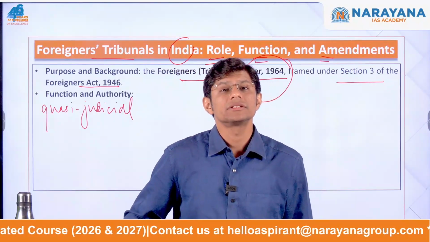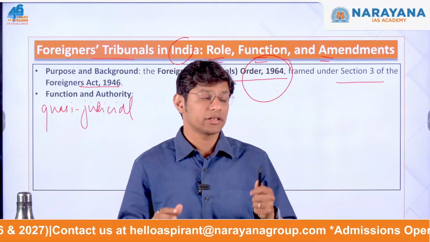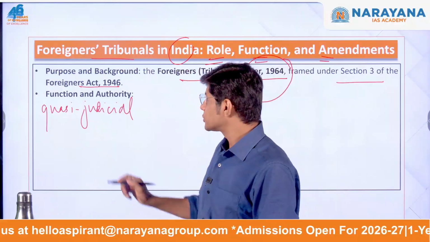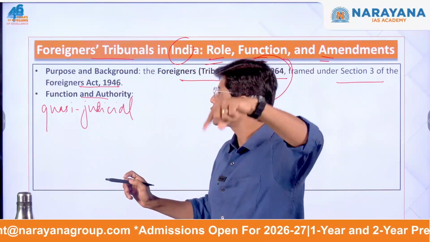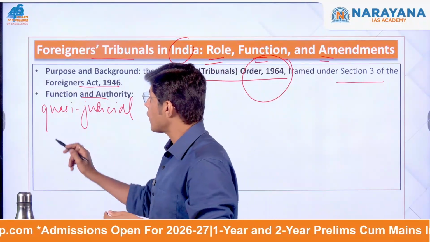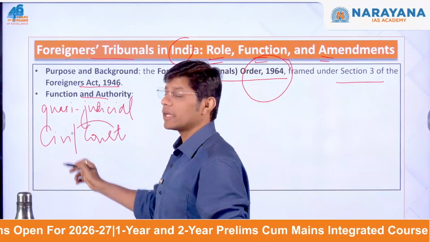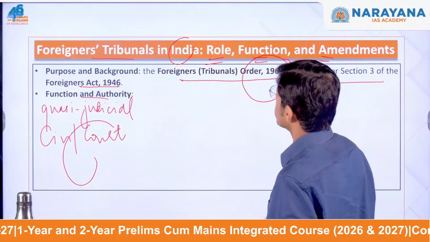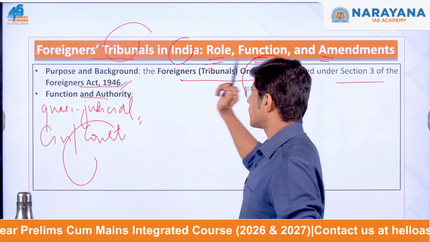So, these tribunals are empowered to deliver opinions on, let's say, the nationality status, whether someone is an Indian citizen or foreigner. And then when it comes to the functions and authority, the central government has the power to constitute or establish such tribunals. And they also have the powers of a civil court, which means again it's a quasi-judicial body, right? So this is the foreigners tribunal. So please remember the act, right? It's a quasi-judicial body.